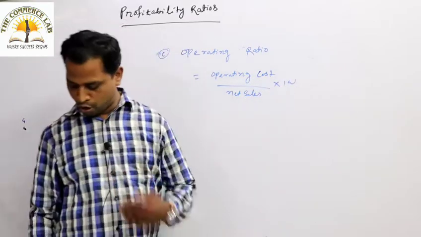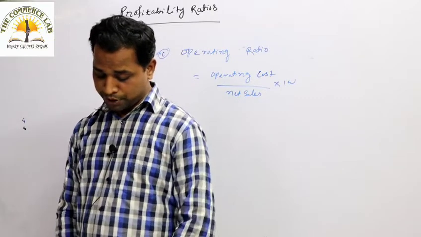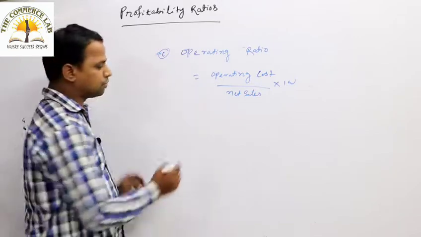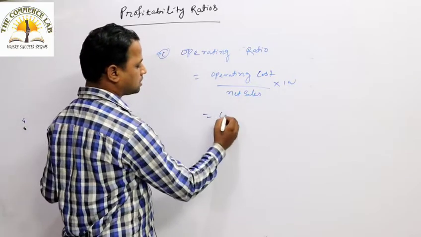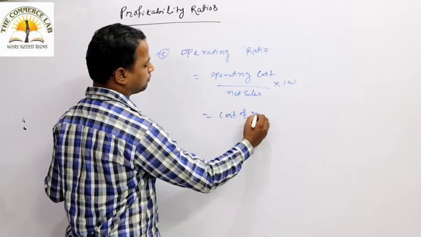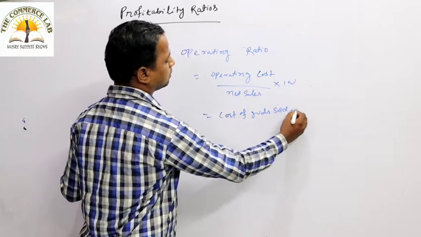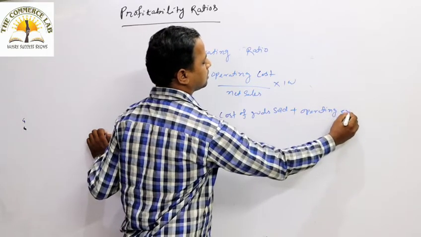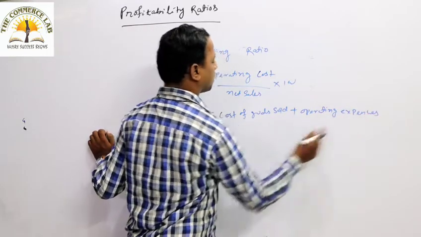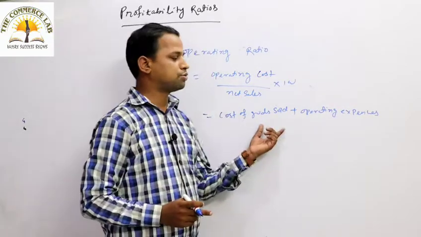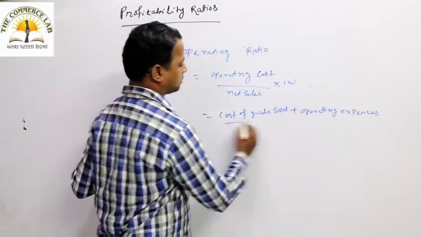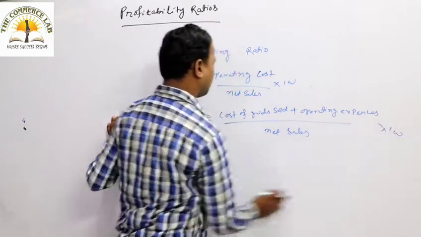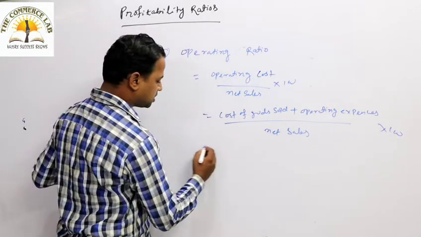So what do you understand by operating cost? Operating cost is nothing but the combination of cost of goods sold plus operating expenses. Okay, operating cost is the cost of goods sold plus operating expenses, by net sales into 100. So operating expenses means what is that?